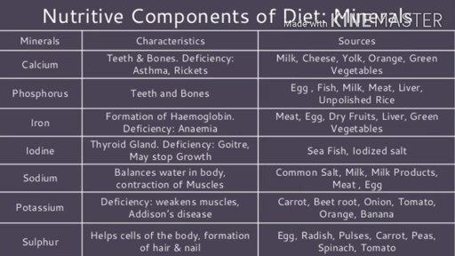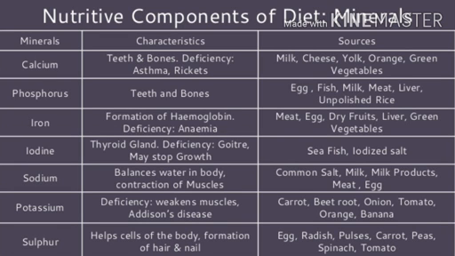Now we will talk about minerals: calcium, phosphorus, iron, iodine, sodium, potassium, sulfur. These are the minerals. Calcium is for teeth formation and bone. And the sources are milk, cheese, yolk, orange, green vegetables. Phosphorus is for formation of teeth and bones. Sources are liver, unpolished rice, meat, egg, fish. Iron is important for the formation of hemoglobin. And the sources are dry fruits, vegetables, spinach, egg.